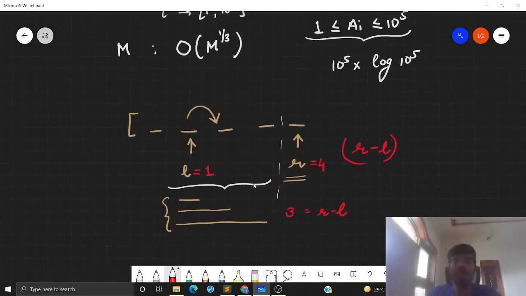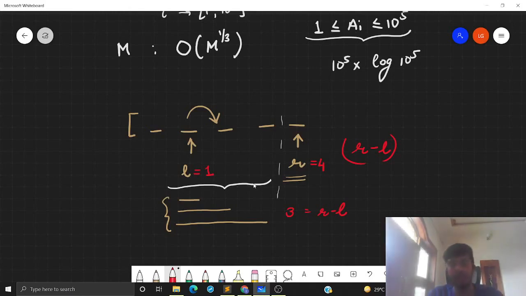To summarize, we have first figured out two main observations. First, that if I have encountered a bad subarray, then I cannot introduce new elements into that subarray because the resulting subarrays will also be bad. Second, we have seen that if an array is good, then all the subarrays of that array will also be good. Now, based on these two conditions, we were able to figure out that we can use two pointers L and R to find out the number of good subarrays.